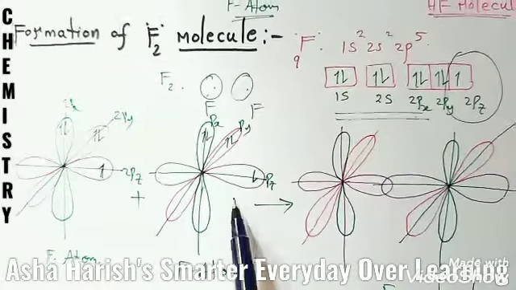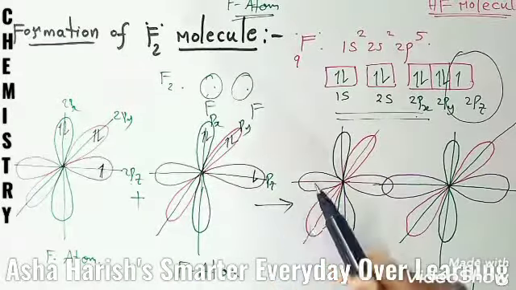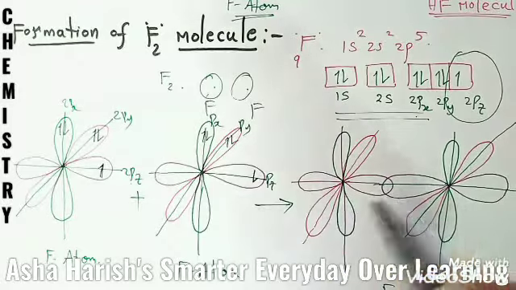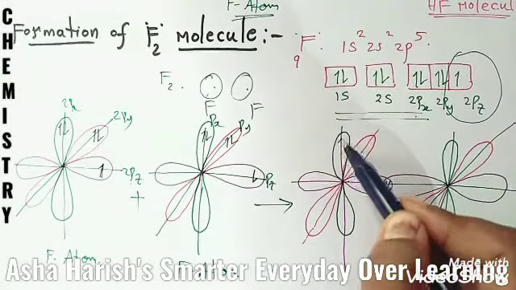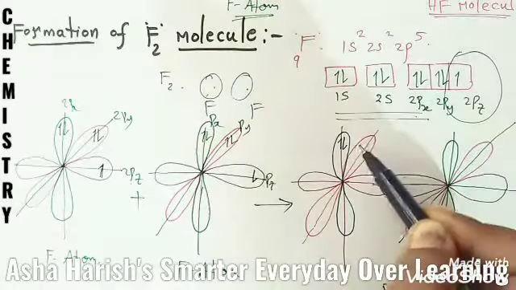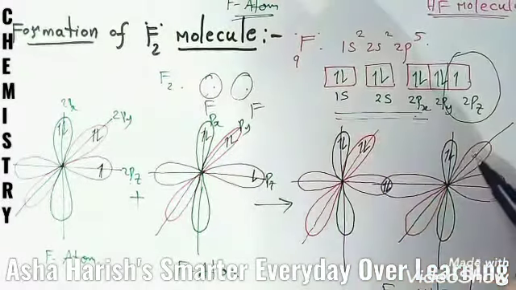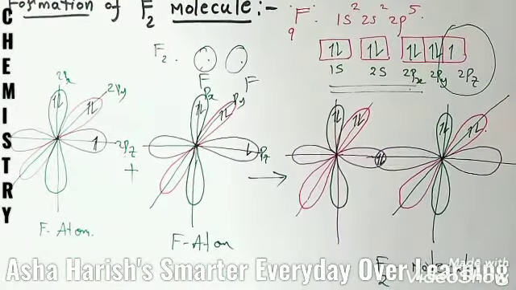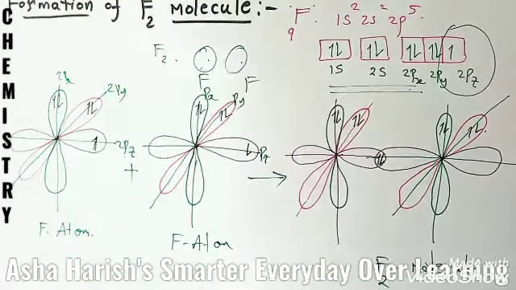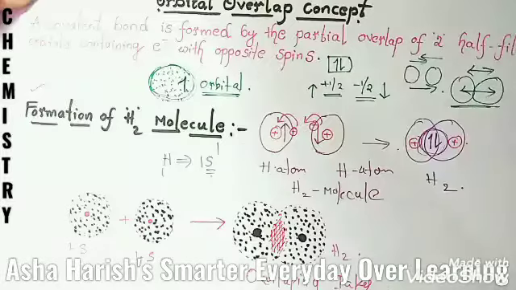By combining these two, we should get like this. These 2 electrons with opposite spins are combining here, and here the 2 electrons are the same, here also the same. This is the structure for the F2 molecule after overlapping the p orbitals.